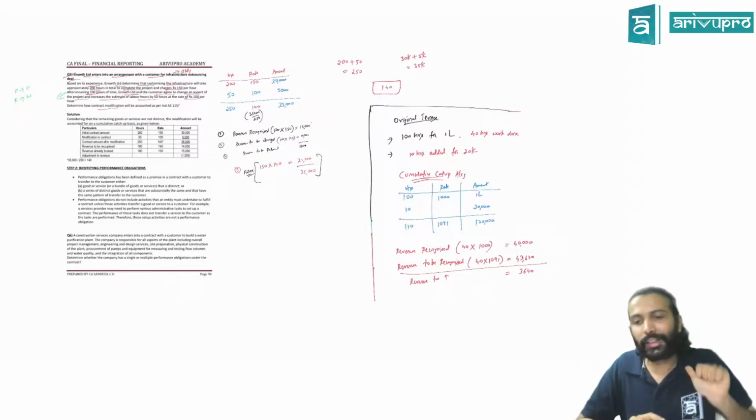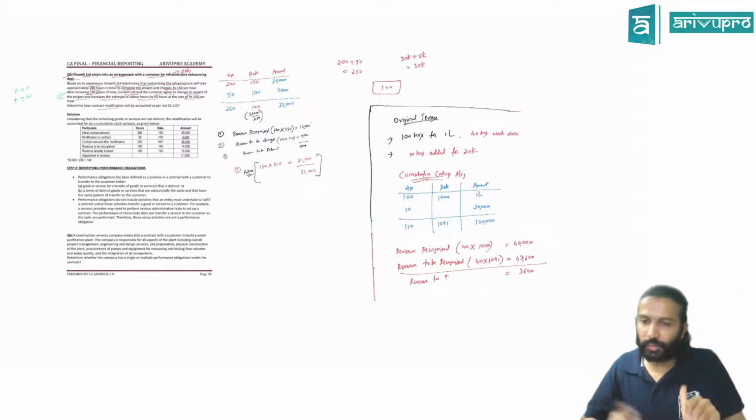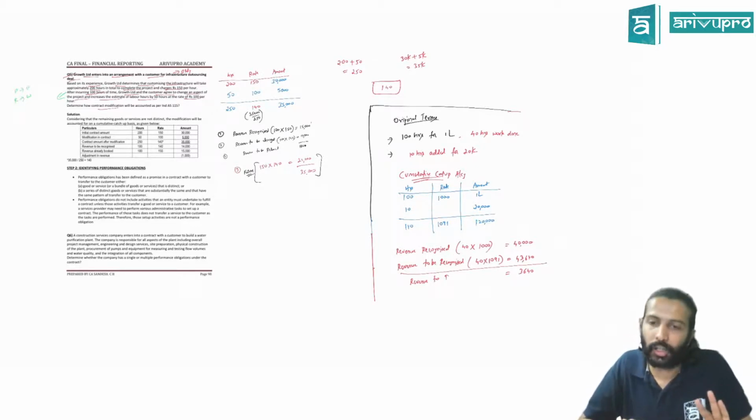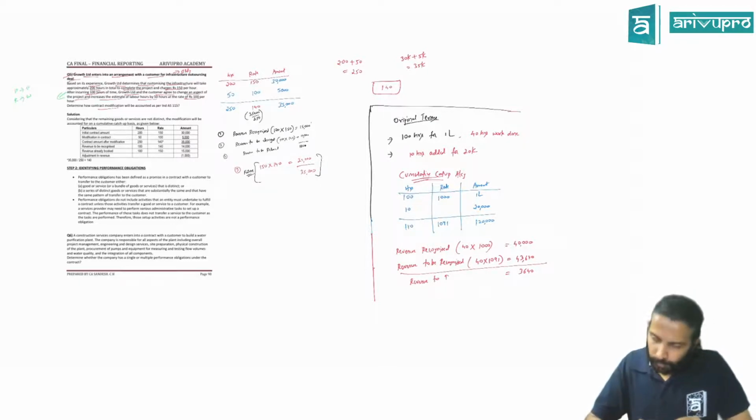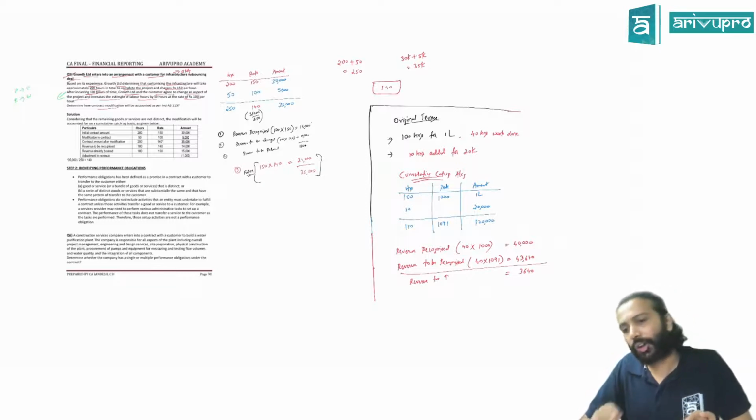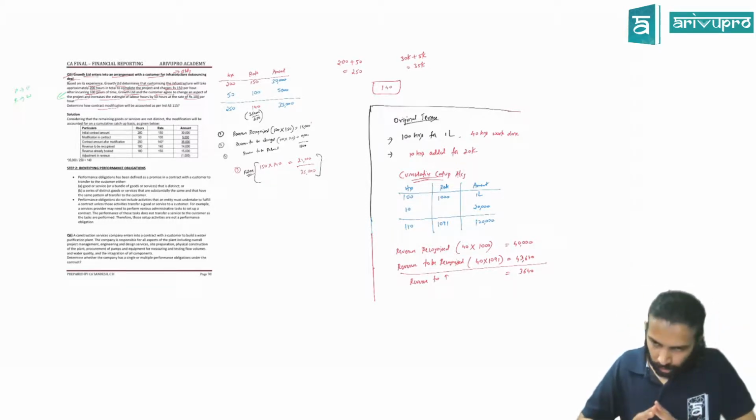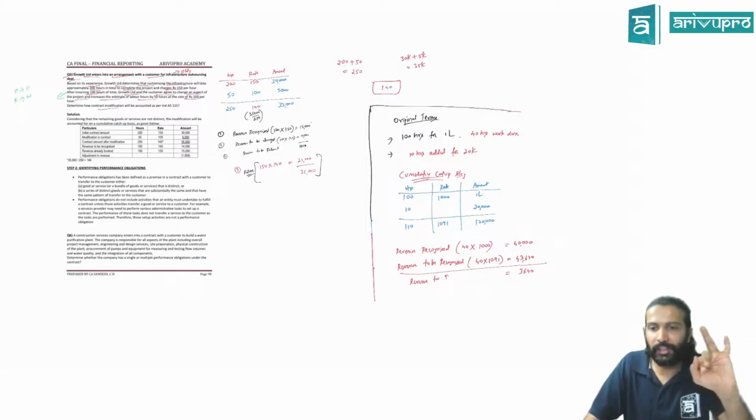Revenue from contract with customers. In that there are 5 steps. We looked at the first step completely now. First step is to identify the contract. Contract means an agreement between 2 or more parties which creates enforceable rights or obligations. If you have to call something a contract, then 5 conditions should be satisfied. What are those? A, R, P, C, C.